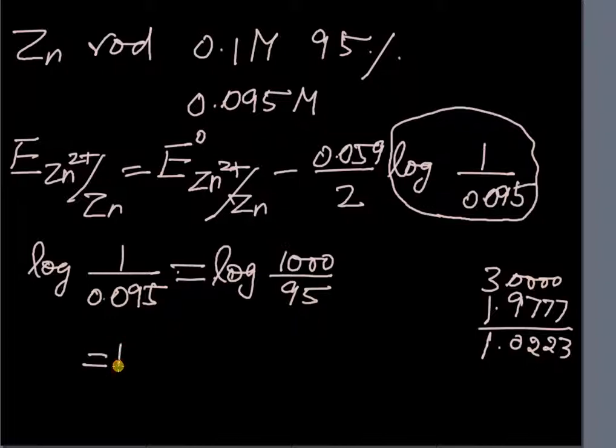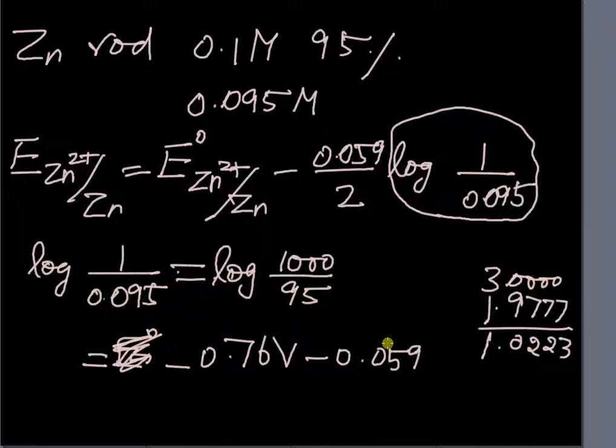So we get E naught Zn2+/Zn. For that, let us write the value itself. Minus 0.76 for zinc, minus 0.059 by 2 into 1.0223.